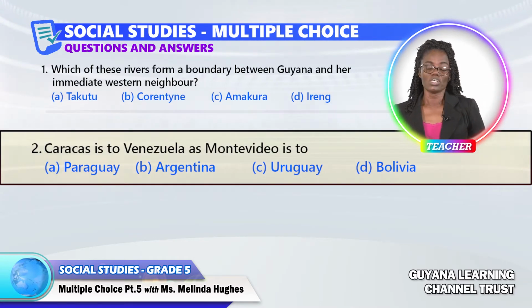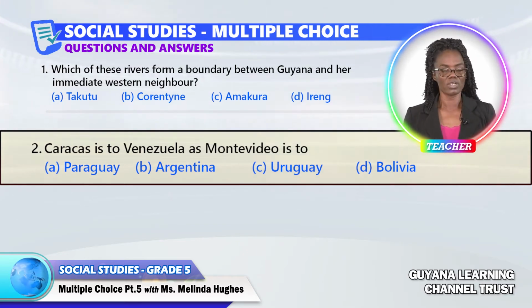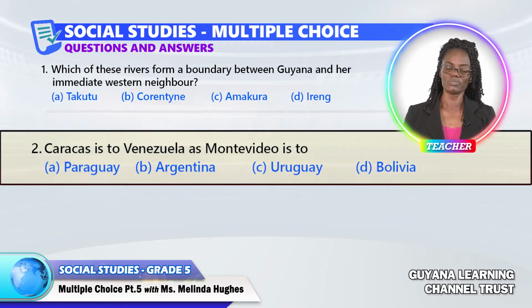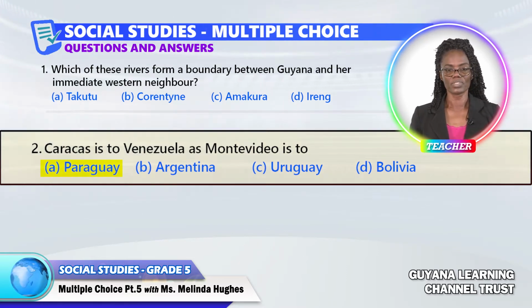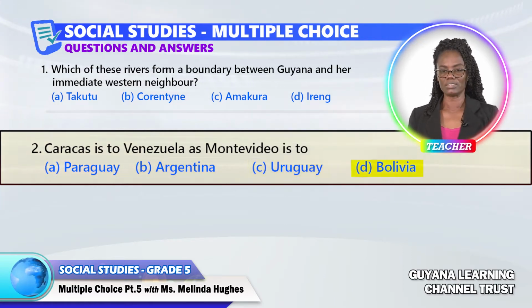Question 2. Caracas is to Venezuela as Montevideo is to? A, B, C, or D?